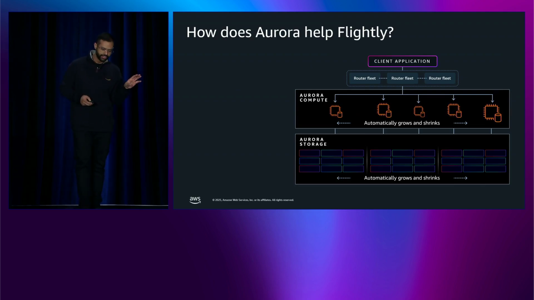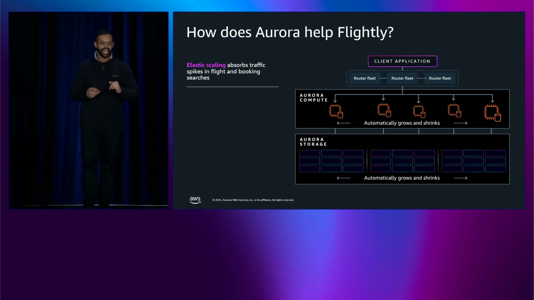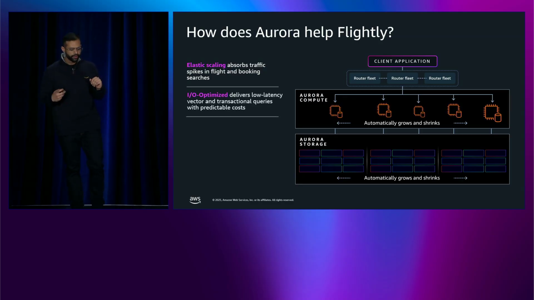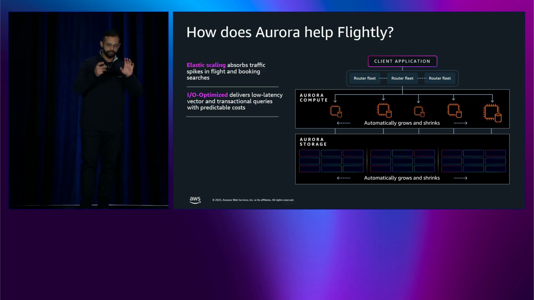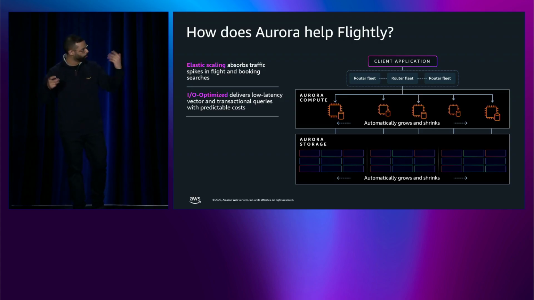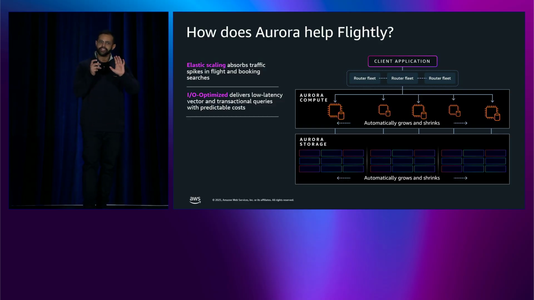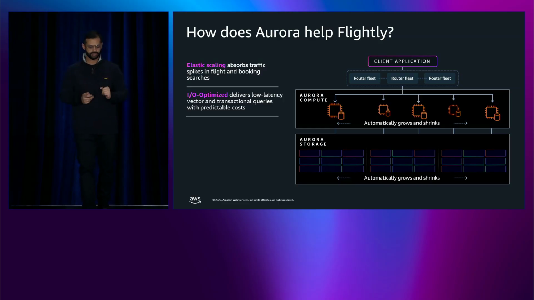Now in the Aurora serverless architecture, flight search is usually very spiky. It depends on seasonality, flash sales, etc. The way the architecture works is, again, you have this decoupled compute and storage layer. And with Aurora capacity units, you can control the level of provisioning required for scaling up or scaling down. Now, Aurora IO Optimized, which is a storage configuration, handles this IO-intensive vector search plus your regular transactional search, which is bookings, payments, etc. And there is no performance degradation because of a little bit of better techniques that we do with the IO-optimized configuration. Plus, it gives you the added benefit of predictable costs.